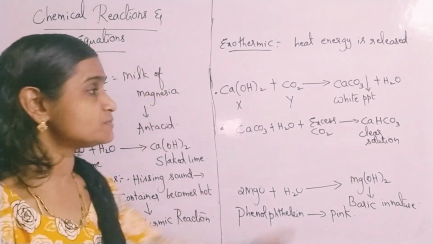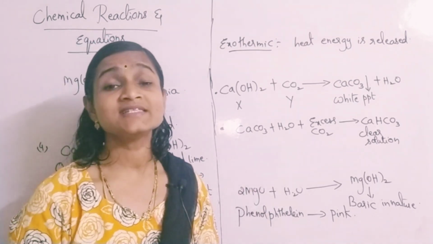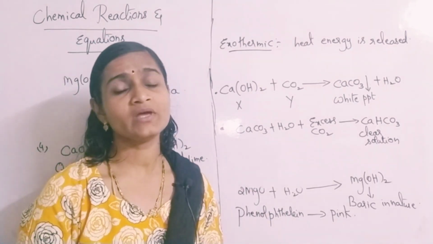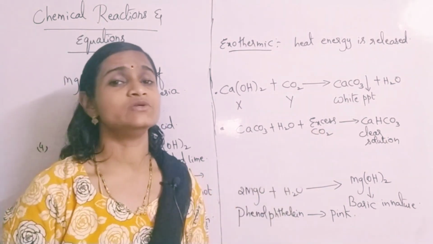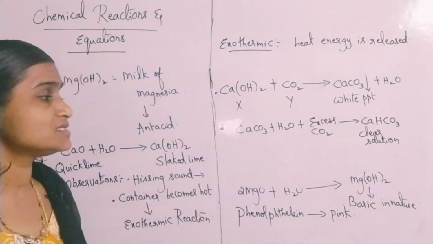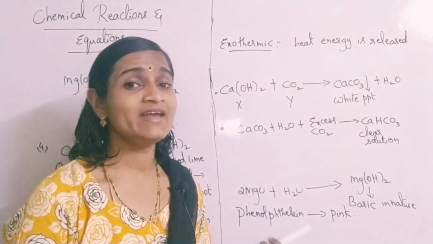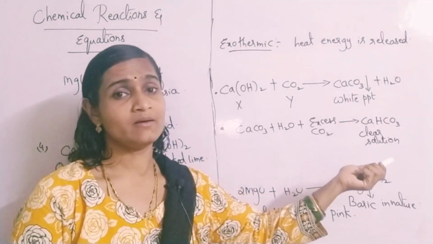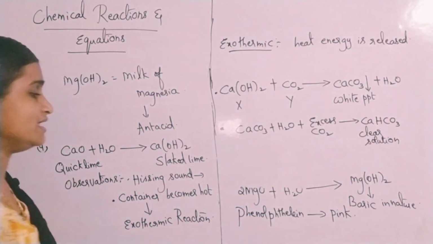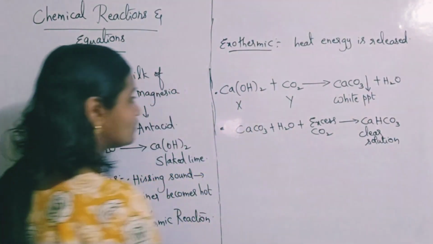That means the white precipitate which is formed over here disappears. It gets dissolved, and you will be getting a clear solution again. Like that, you will also get certain questions. They'll ask you to write the relevant equation, or to identify the substance formed over here. So you have to be very careful with this.